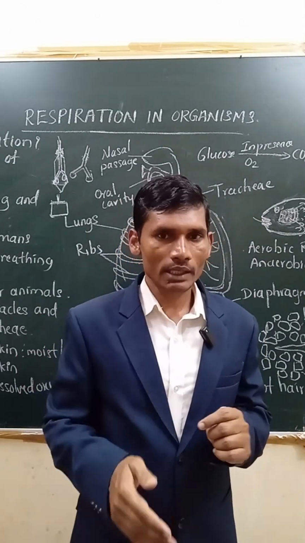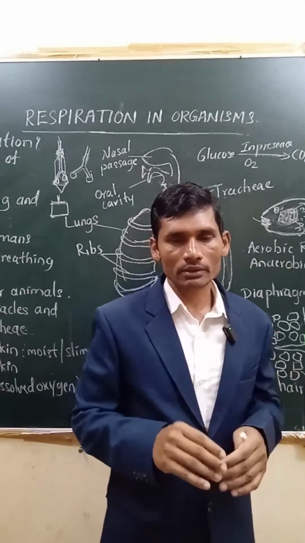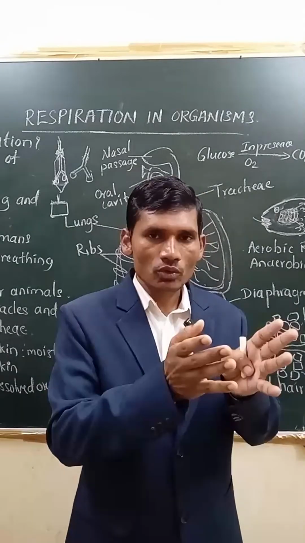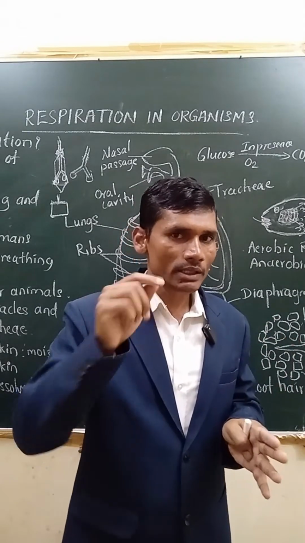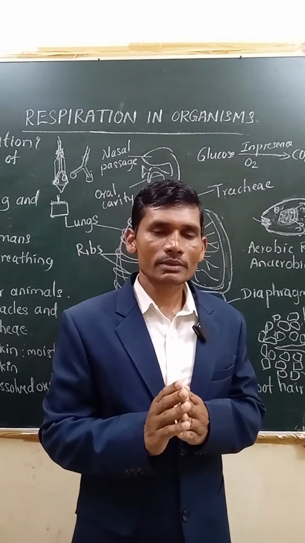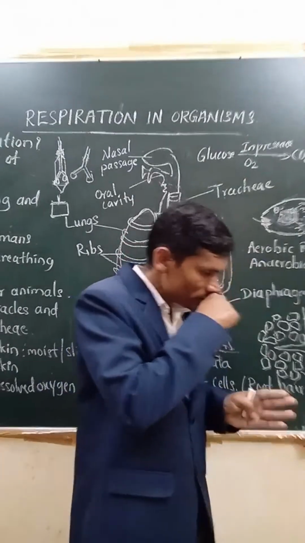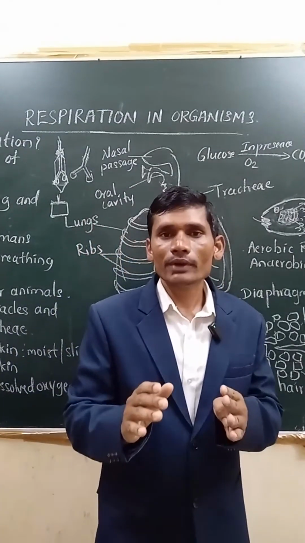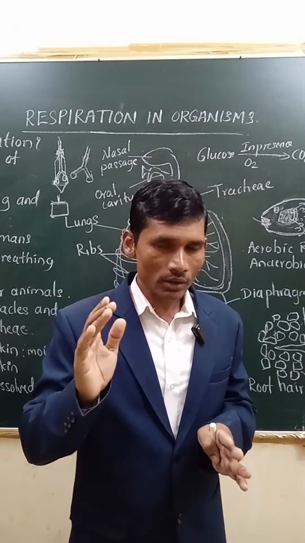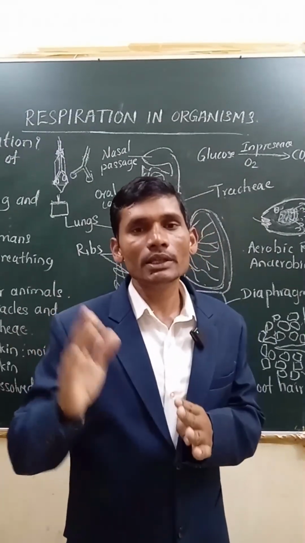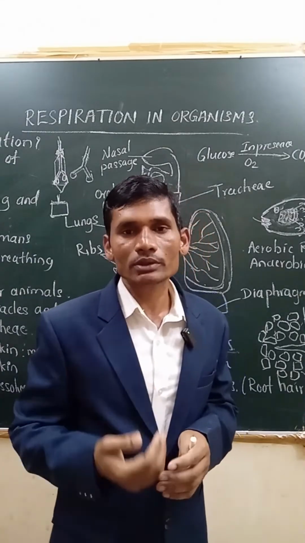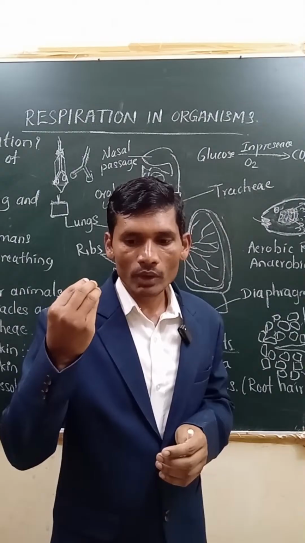You should write one side this, one side this. What is happening there? In aerobic respiration, in presence of oxygen, it releases carbon dioxide, water, and energy, and the energy released is very high here. Coming to anaerobic respiration, when glucose breaks down, it releases carbon dioxide, alcohol, and energy. In anaerobic respiration, yeast is involved, remember. Yeast or bacteria, even in the mouth, in absence of oxygen, break down glucose.